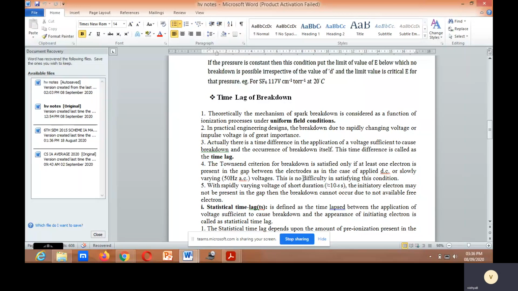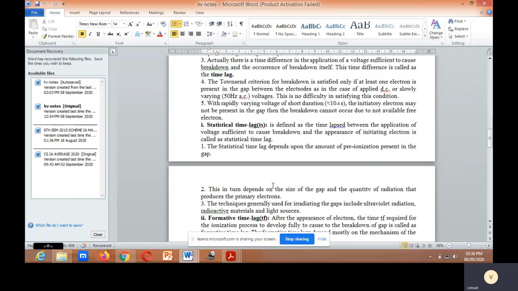What is a statistical time lag? Statistical time lag is defined as the time lapsed between the application of voltage sufficient to cause breakdown and the appearance of the initiating electron. The statistical time lag depends upon the amount of free ionization present in the gap.